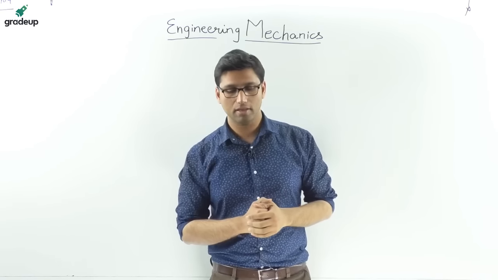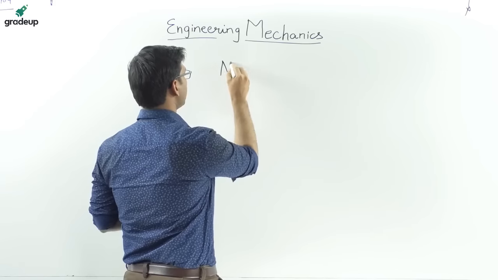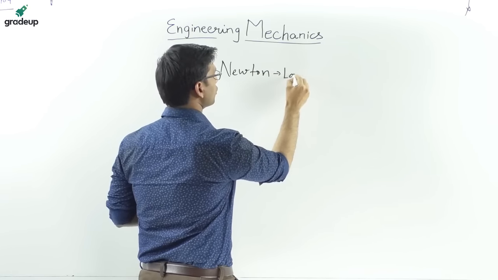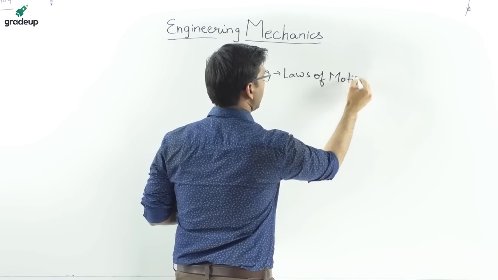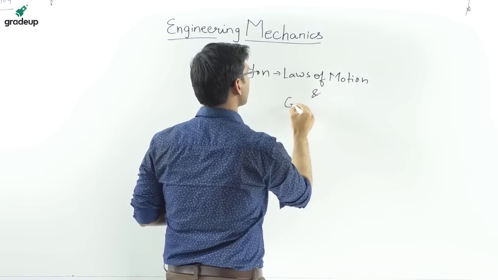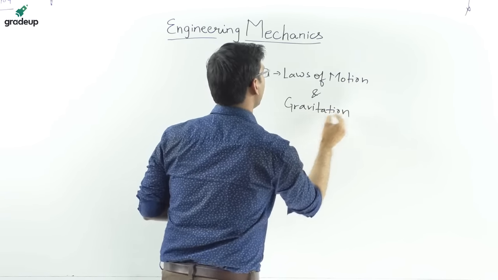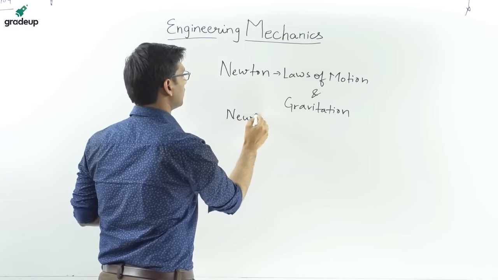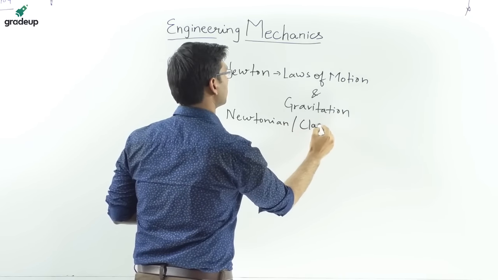Isaac Newton, as you know, gave the concept of laws of motion and laws of gravitation. That mechanics is called Newtonian or classical mechanics.